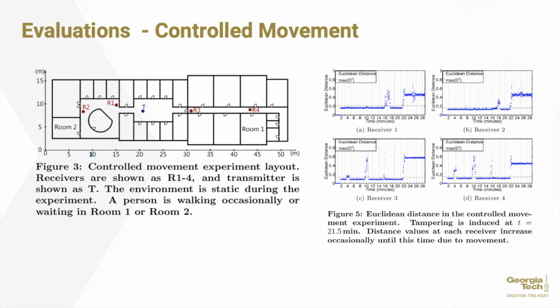However, at 21.5 minutes, the person rotates the antenna of the transmitter 90 degrees clockwise and enters room 2. Now the system creates an alarm since distance values for all of the receivers increase. Because of the previous algorithm we examined, where all antennas were summarized together for that Q_i variable, tamper events involving all receivers would trigger the event as seen at 21.5 minutes.